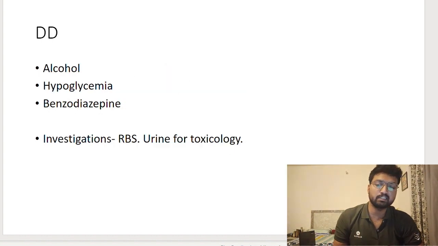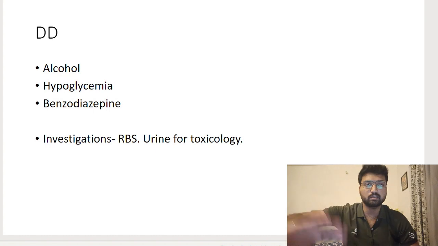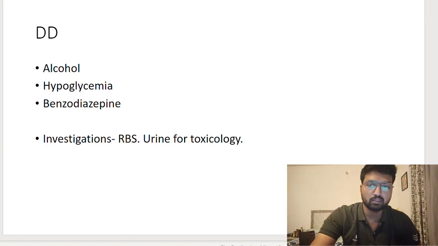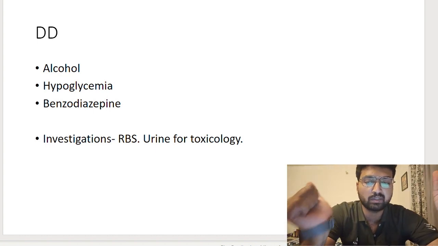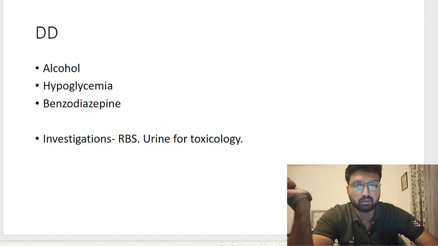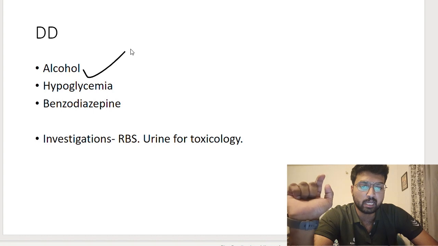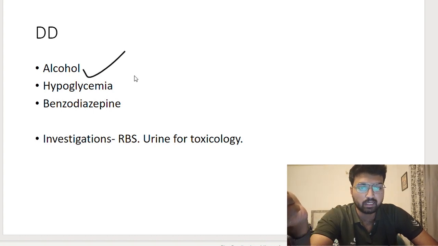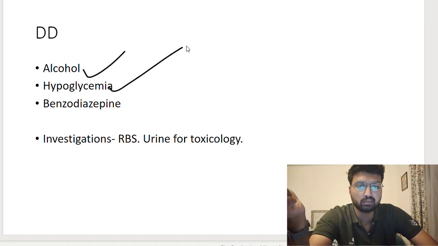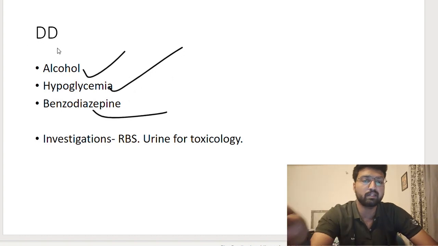So what can be the other DDs for this symptom constellation? There is CNS depression, there is depression of the respiratory system. Alcohol overdose will have the same symptoms, hypoglycemia will have the same symptoms, and benzodiazepine. So these three are the most common DDs to be kept in mind.